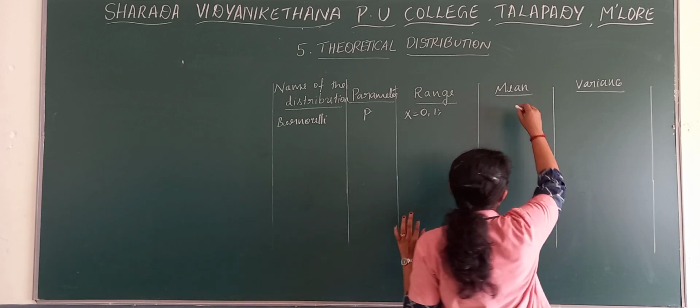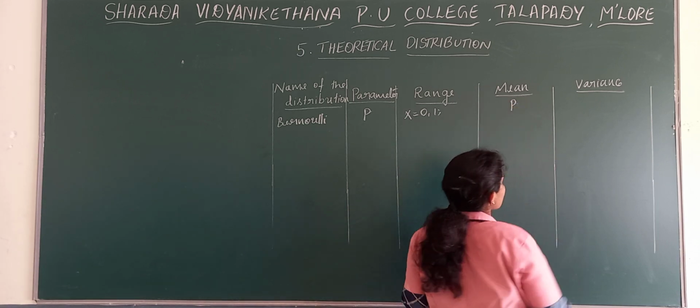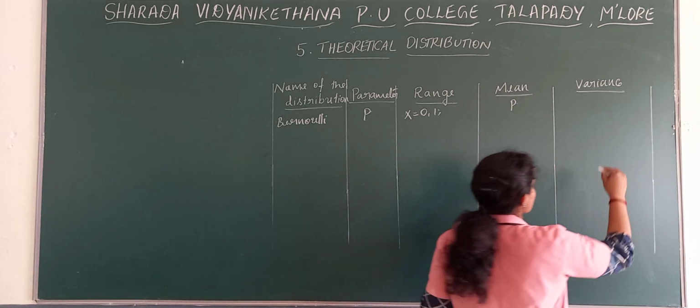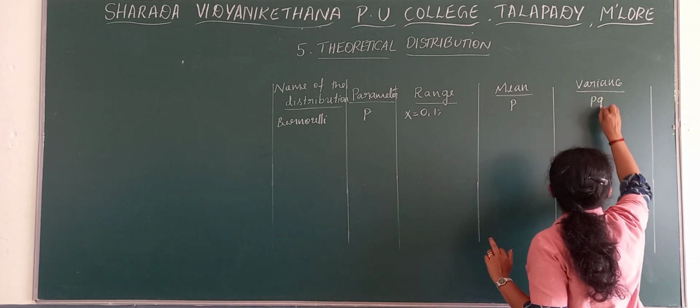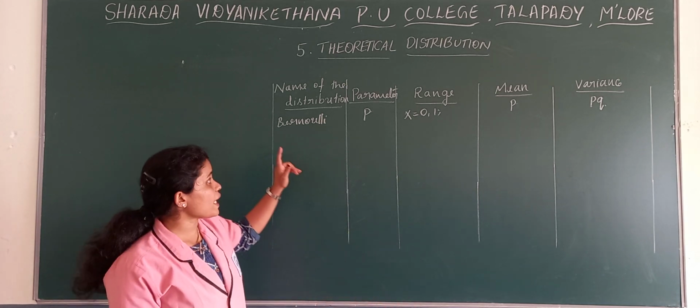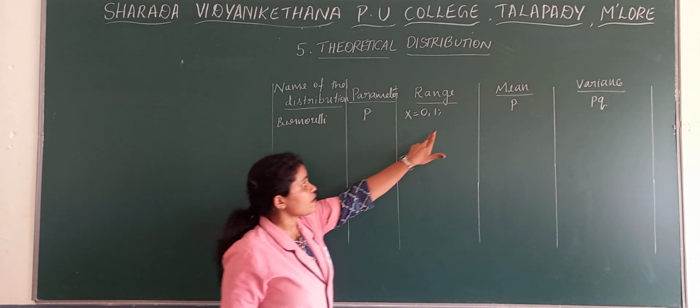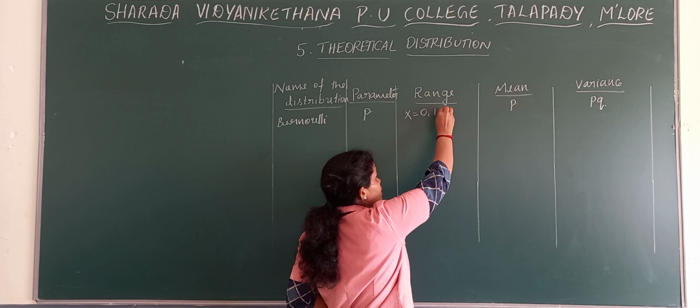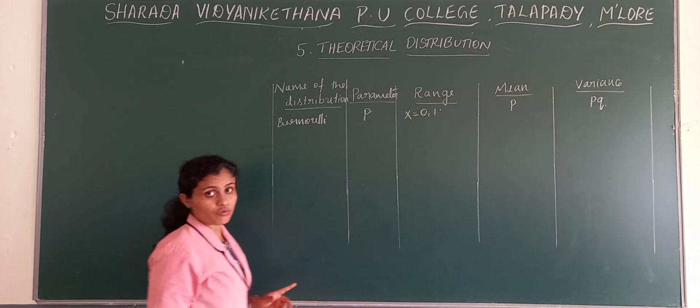The mean of that distribution was P, and the variance was PQ. So this is about Bernoulli distribution. Here the parameter is P and the range is either 0 or 1.